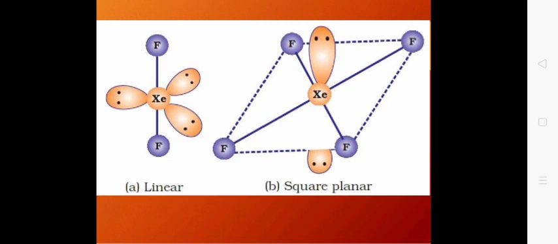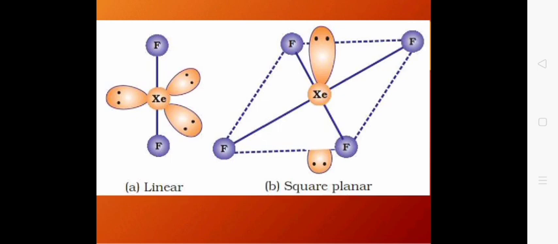Now in XeF2 we have only 2 fluorine, and that means the 3 remaining positions will be occupied by lone pairs. In this type of arrangement, the lone pair always occupies the equatorial position, so the 3 equatorial positions will be occupied by lone pairs while the 2 axial positions are occupied by fluorine.